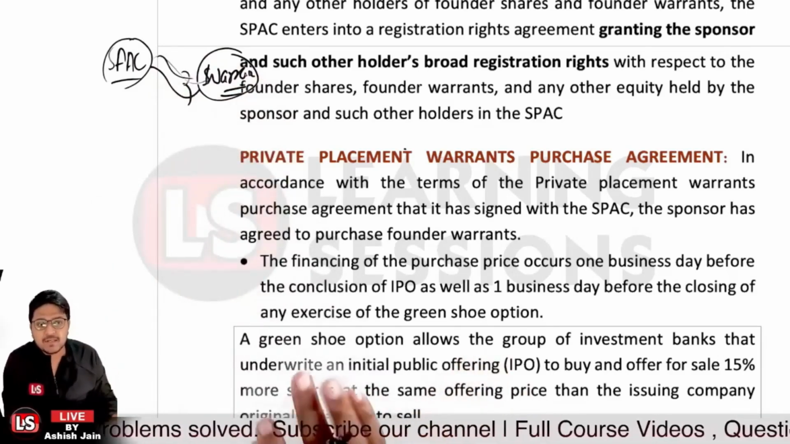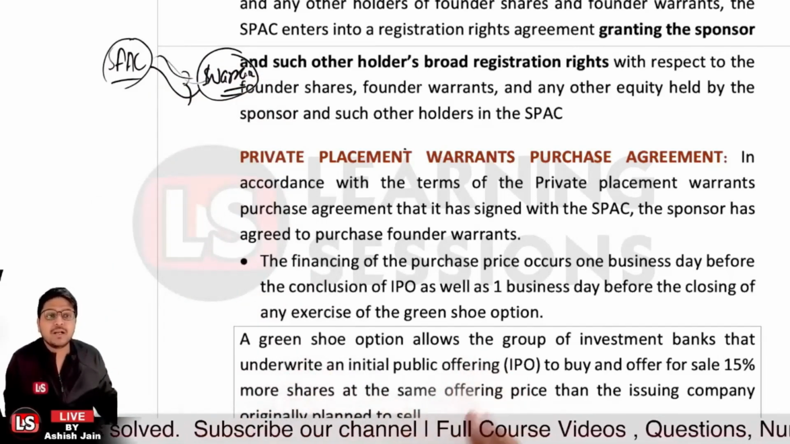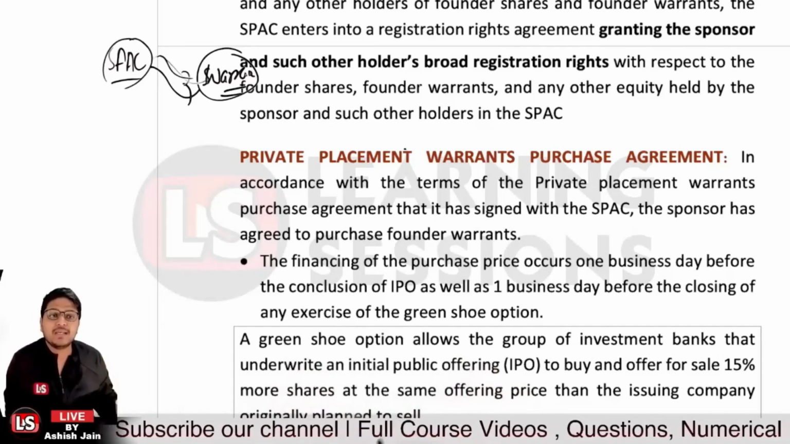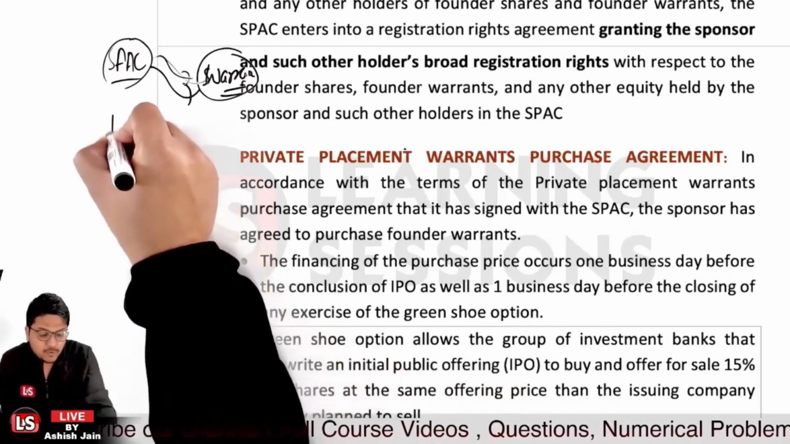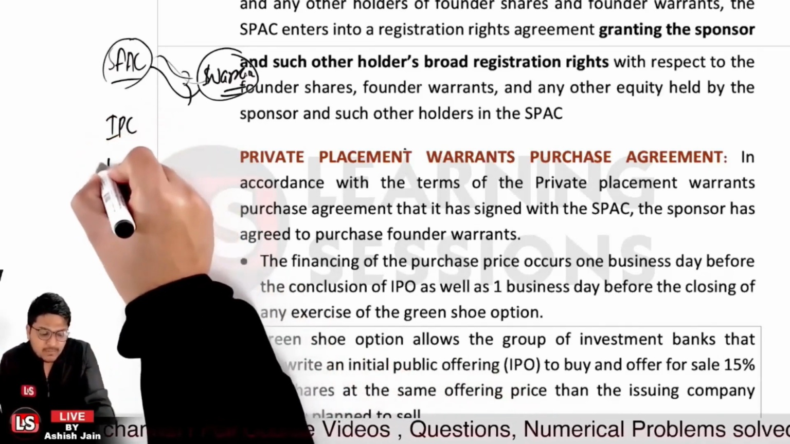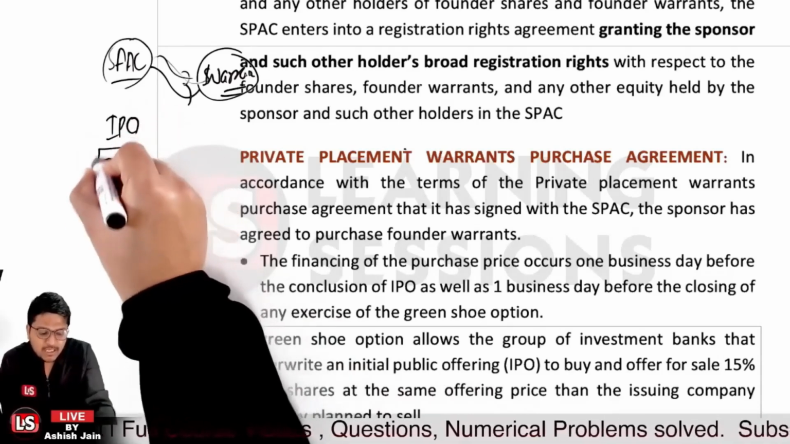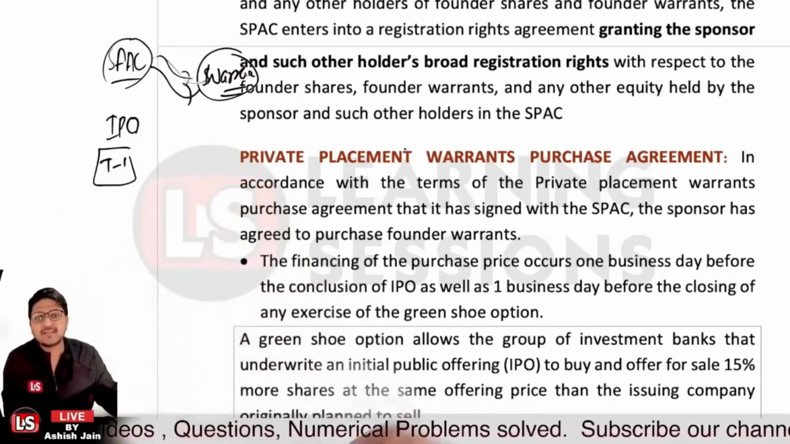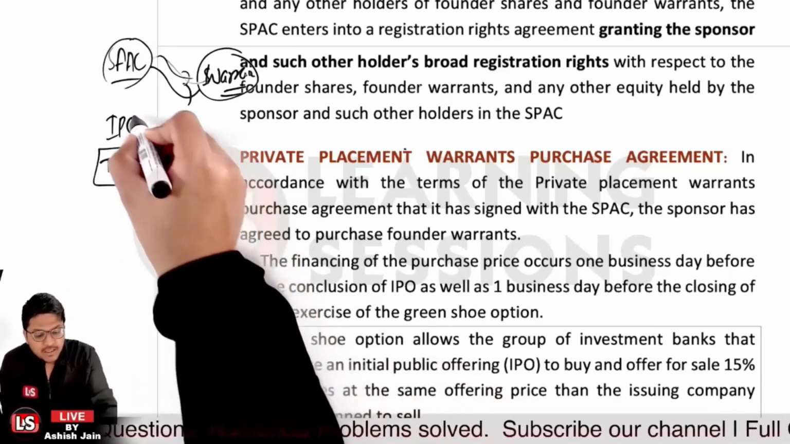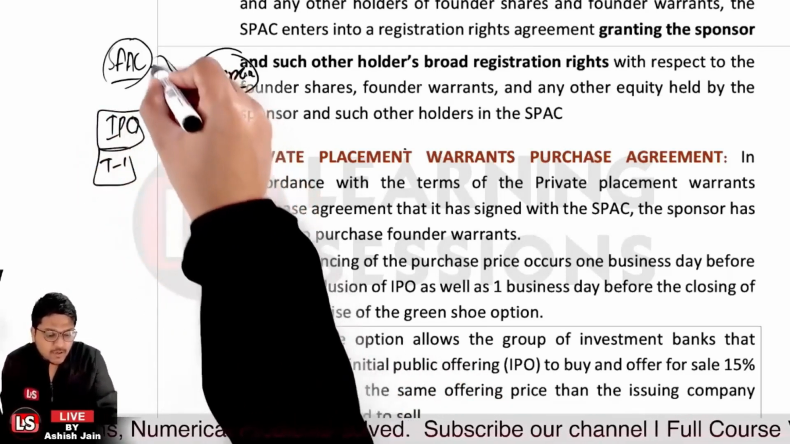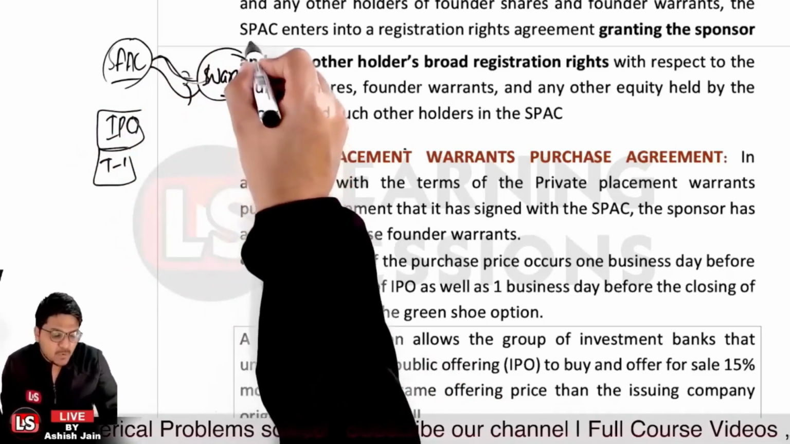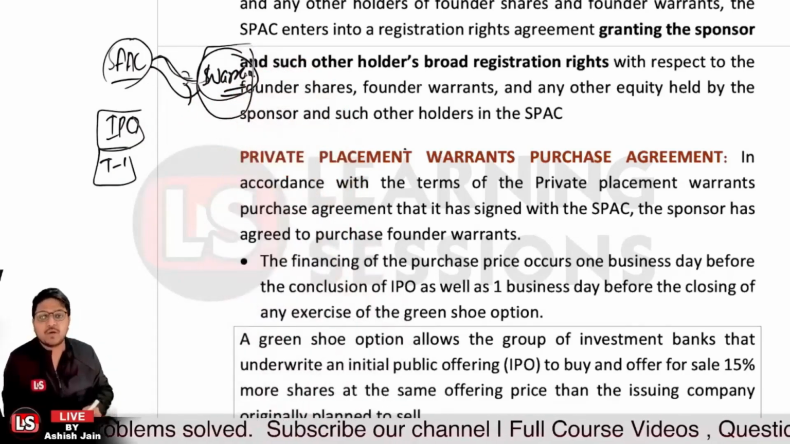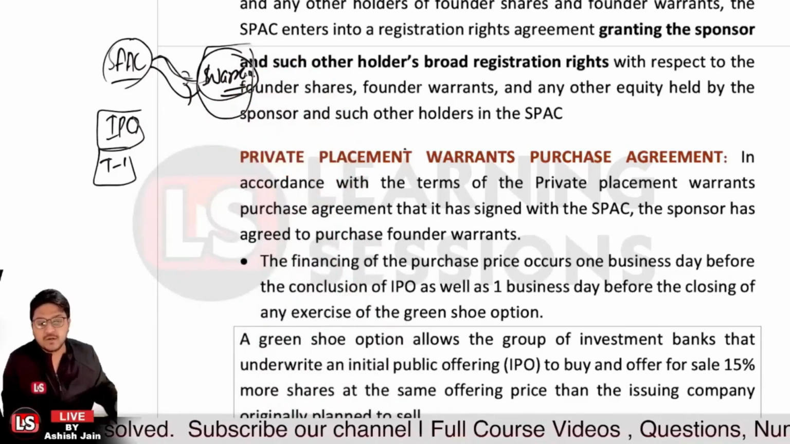Now financing the purchase price occurs one business day before the conclusion of the IPO. So on the T-1 day, before the IPO is concluded, and further before the closing of any exercise of the green shoe option, this option is to be executed, and the sponsors are to purchase the warrants.